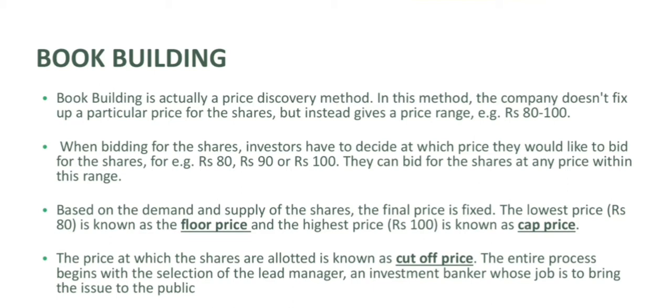In case of book building, the issuing company does not directly issue shares to the public but invites the bids. First it invites the tenders or quotation of price from the merchant bankers, and then they finalize the price and issue those shares to the investors.